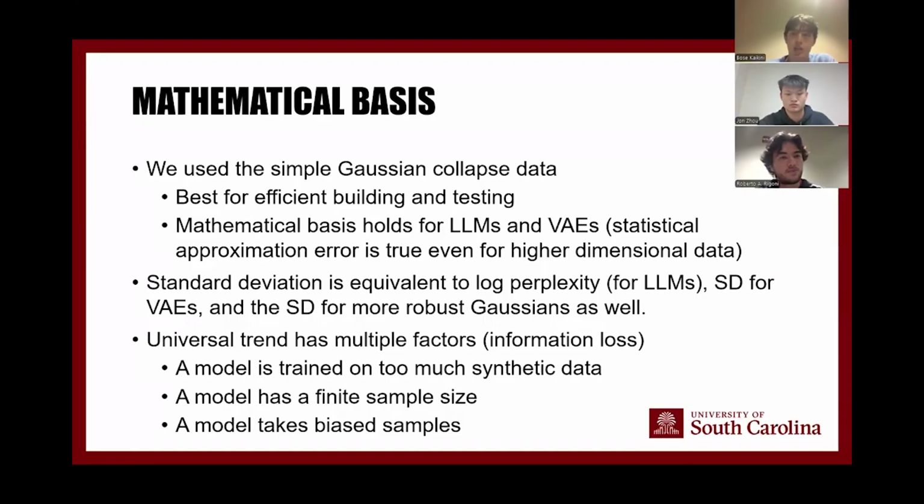The mathematical basis that we're talking about is statistical approximation error, which is basically, as you saw, the tails removing themselves and probable events becoming more probable. This is true for higher dimensional data like you would use in an LLM as well. For that case, standard deviation would be equivalent to the negative log perplexity when we're graphing that, and others for their respective models. A universal trend that we've seen is information loss. This is basically the statistical approximation error, where the less common events will eventually be removed entirely from the set. And this can happen when the model is trained on too much synthetic data or it has a finite sample size.